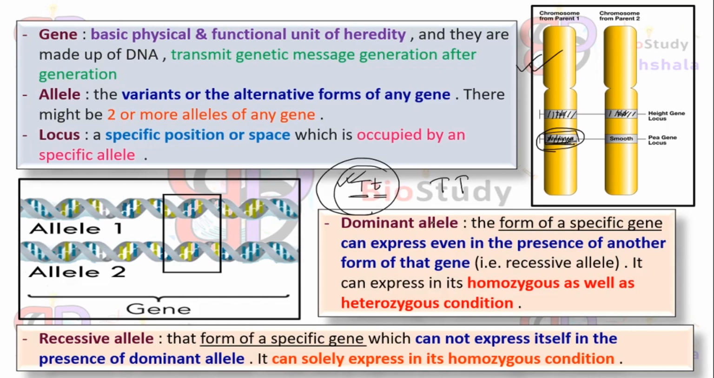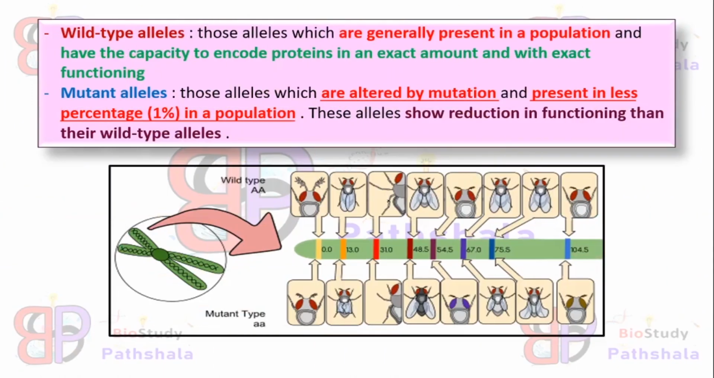Okay. Next is the recessive allele. I have already told that small t is the recessive one. That means the recessive allele cannot express itself in the presence of the dominant allele, which is capital T. It can express itself only if it is in homozygous recessive condition, that means small t, small t. It cannot express itself in this condition, that is the heterozygous condition.